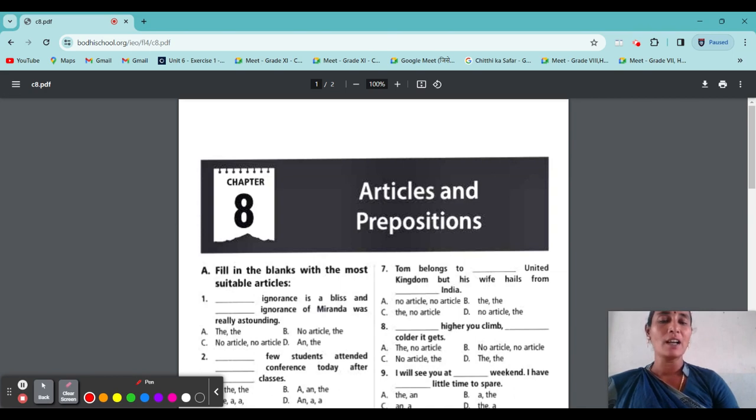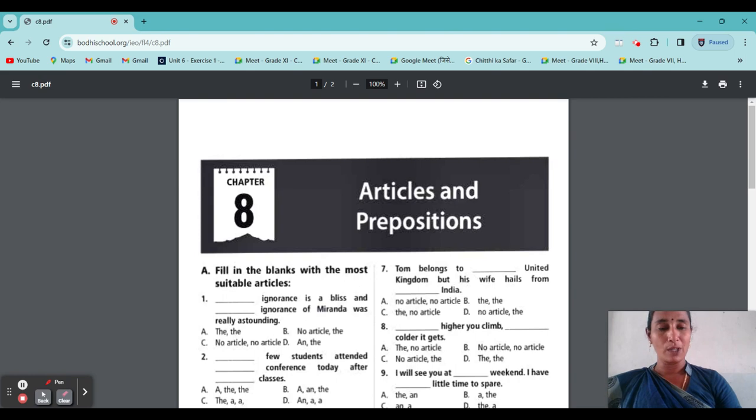So now we will see chapter 8, articles and prepositions. You already know about articles and prepositions, so we just recall. You will also learn some new things. First, Section A: fill in the blanks with the most suitable articles.